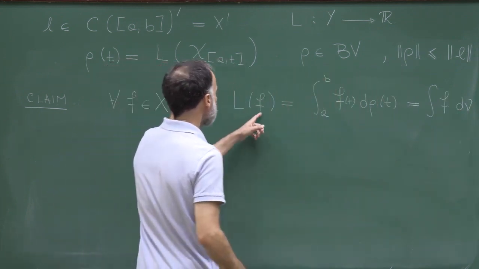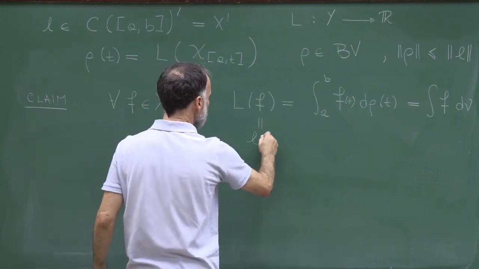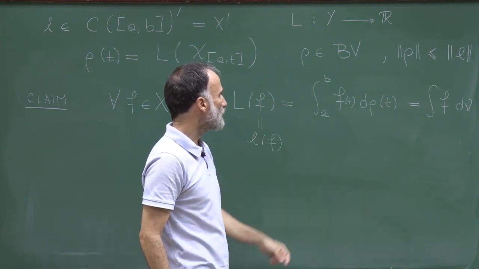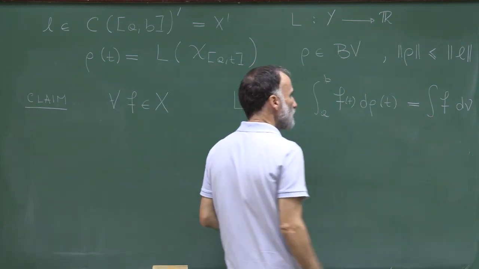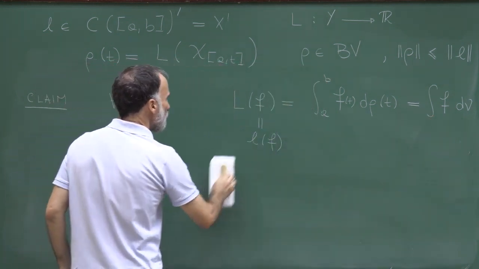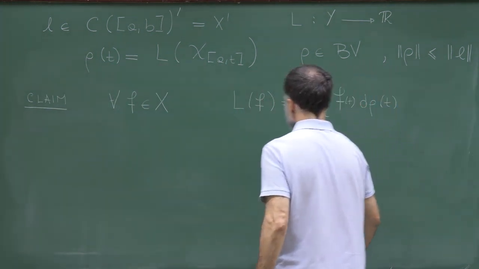And since f is continuous and capital L is an extension, by proving that, what we proved is that L f is given by this integral, so that you have the representation which we are trying to prove. So what I'm claiming is that this identity here holds.